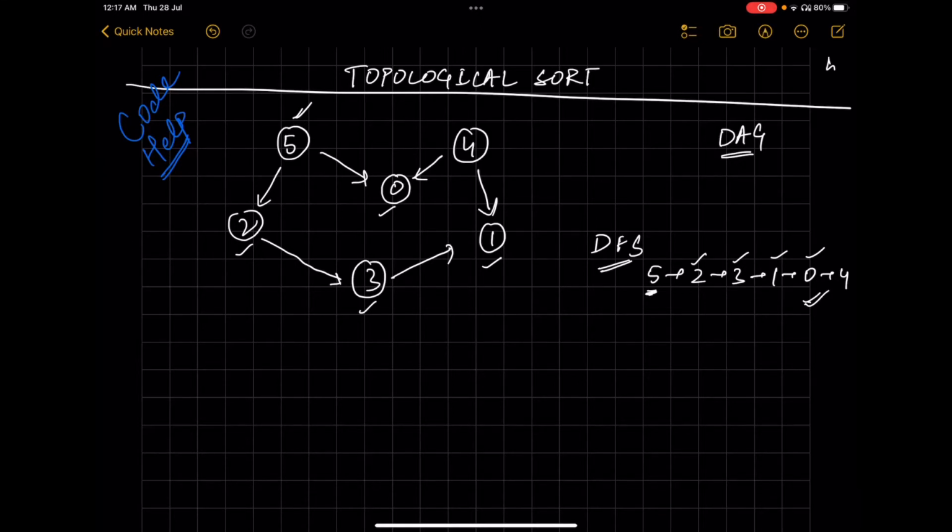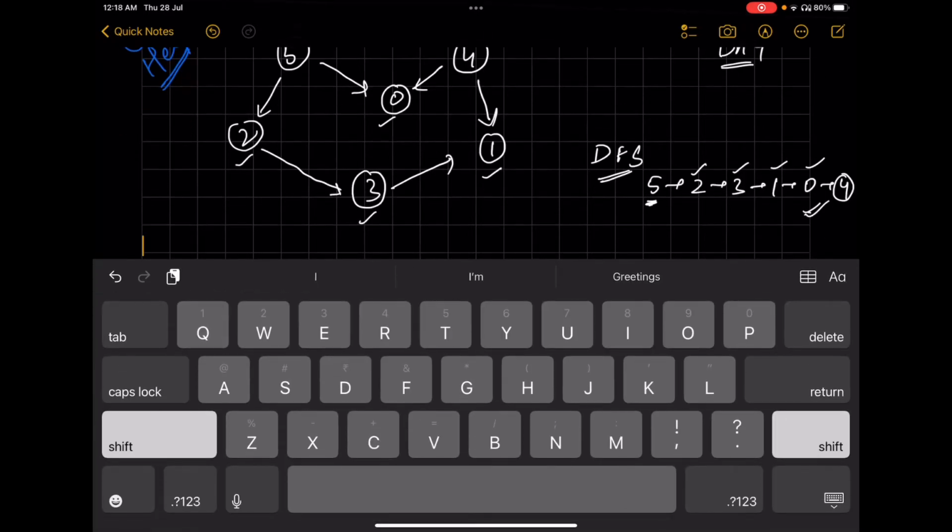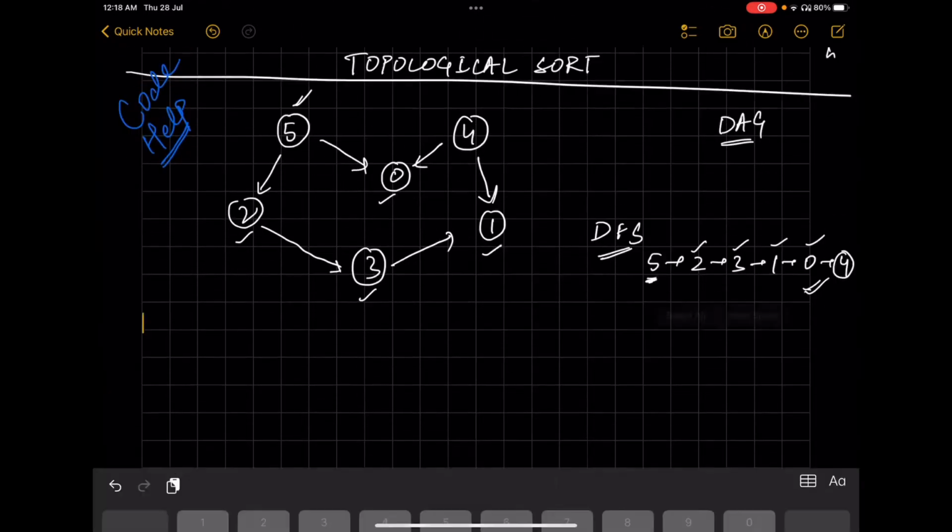That's why it is coming after 5 in this particular thing. But if you look, 4 should end before 0 and 1, but in this particular DFS traversal we can see 4 is not ending before 0 and 1. That's why we cannot consider DFS as the topological sort.